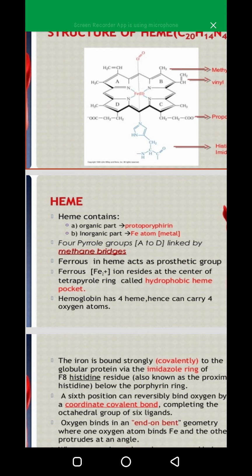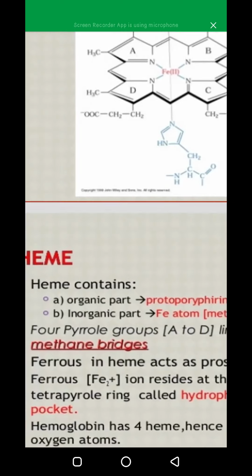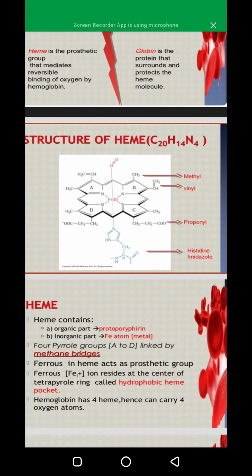It is also called the hydrophobic heme pocket. There is a space between porphyrin and heme group, which is called heme pocket. Hemoglobin has 4 heme, so it is evident that hemoglobin can carry 4 oxygen atoms at one time.